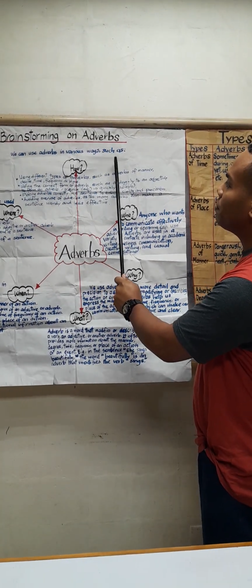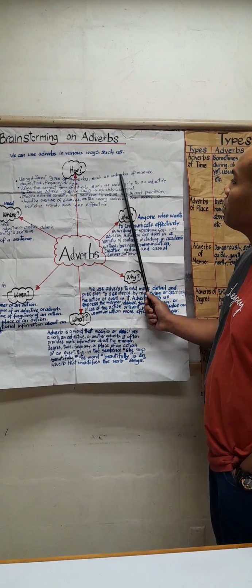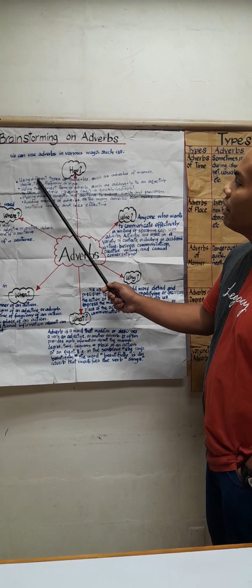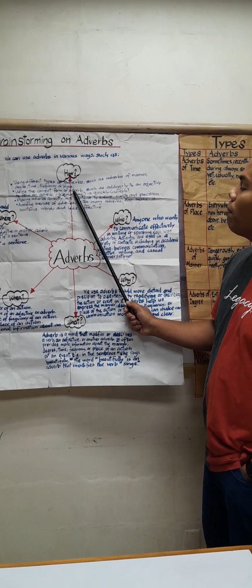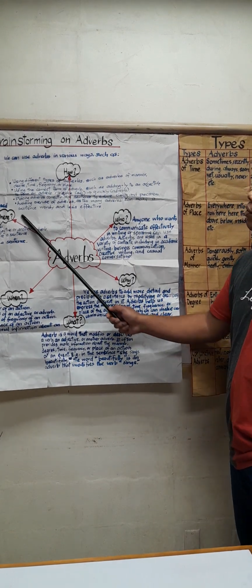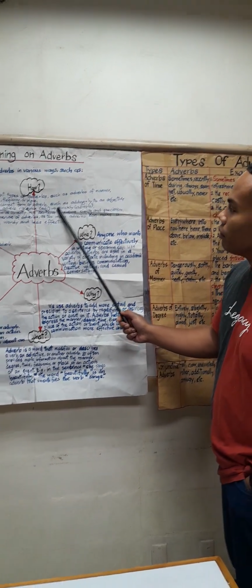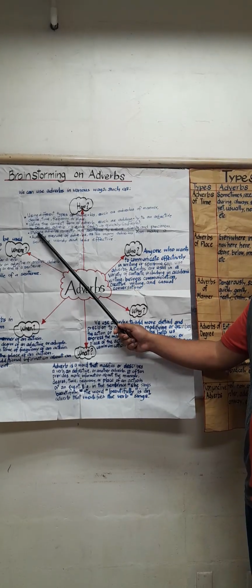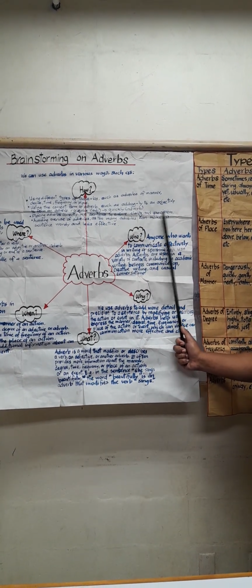We can use adverbs in various ways, such as using different types of adverbs, such as adverbs of manner, degree, time, frequency, or place. Using the correct form of adverb, such as adding ly to an adjective to form an adverb, example, quickly. Placing adverbs correctly in a sentence to ensure clarity and precision.